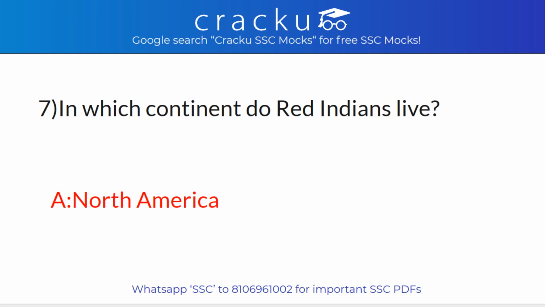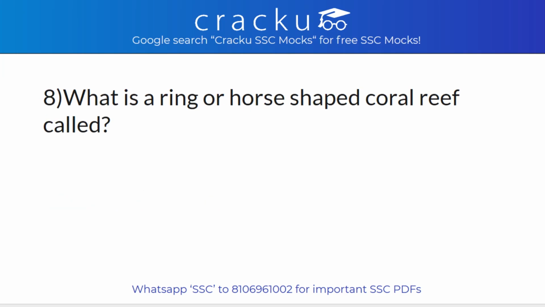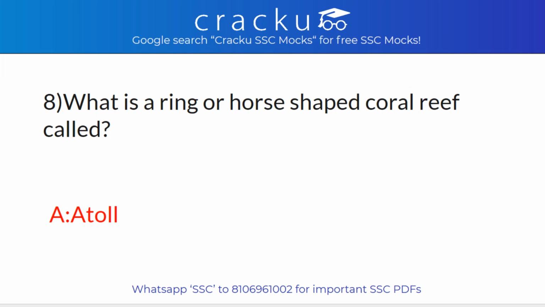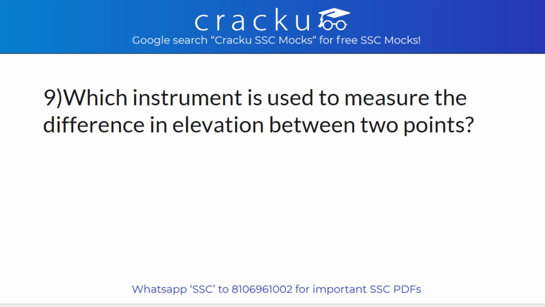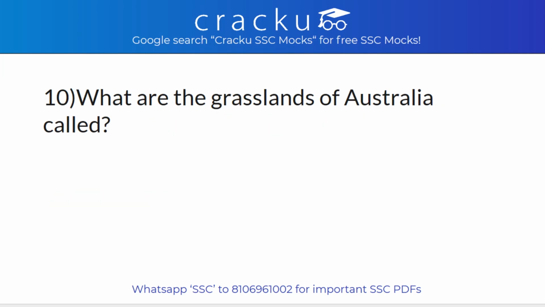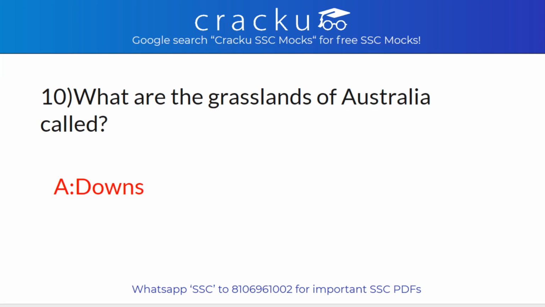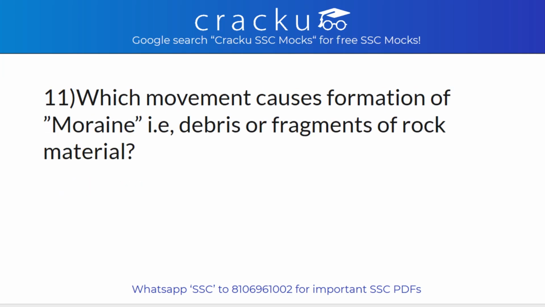Answer: North America. What is a ring or horse-shaped coral reef called? Answer: Atoll. Which instrument is used to measure the difference in elevation between 2 points? Answer: Clinometer. What are the grasslands of Australia called? Answer: Downs.